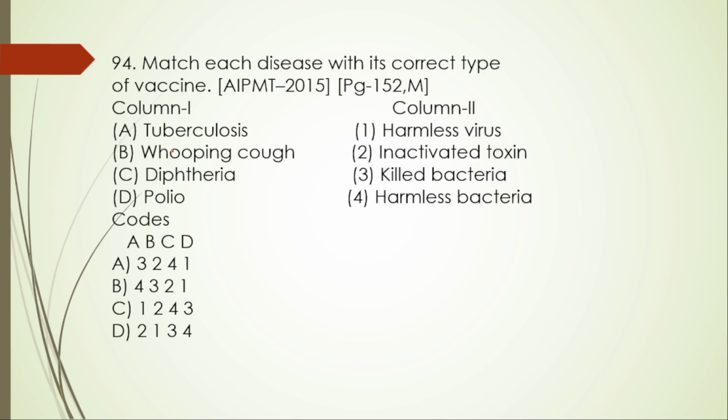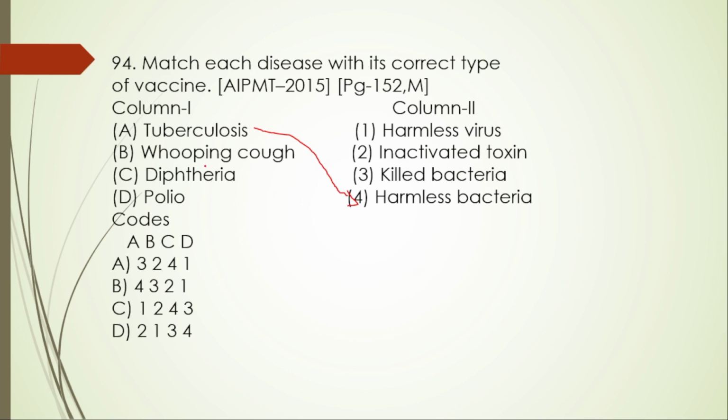the body generates a primary immune response and creates memory B and T cells. Next, 94th one, match the following type of question. Here, A, tuberculosis, is for harmless bacteria. The BCG vaccine for tuberculosis uses a live weakened strain of Mycobacterium bovis, isn't it?